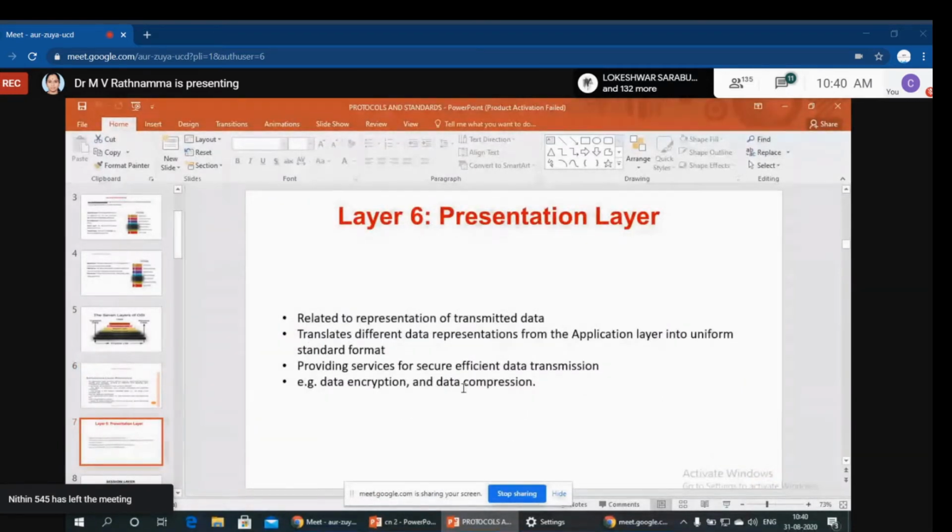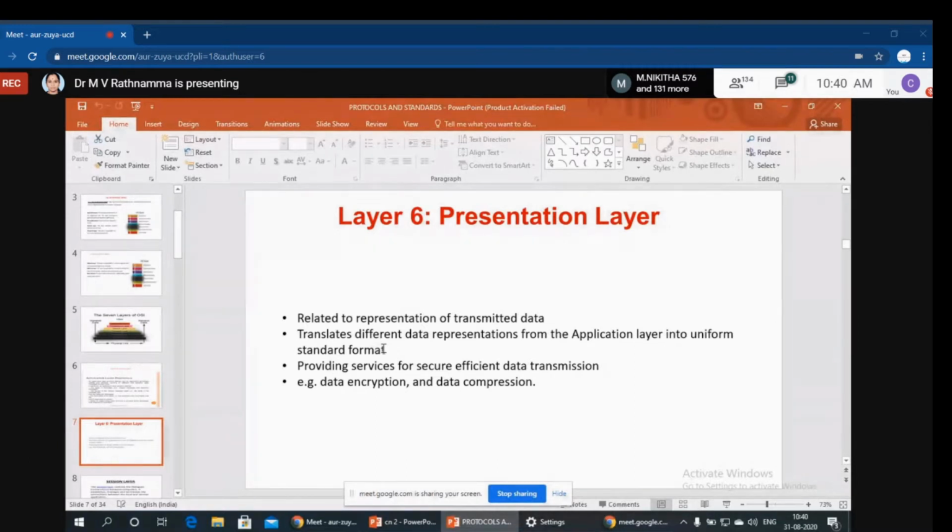Then we have the presentation layer. The presentation layer translates data from the application layer into a uniform standard format. Actually, it refers to syntaxes. For example, if my rules are of one type and another person's rules are of another manner, the data you send should be in a uniform format that must be accepted by the receiver.